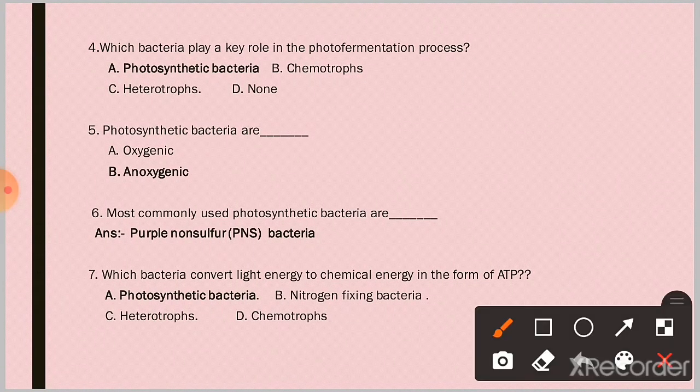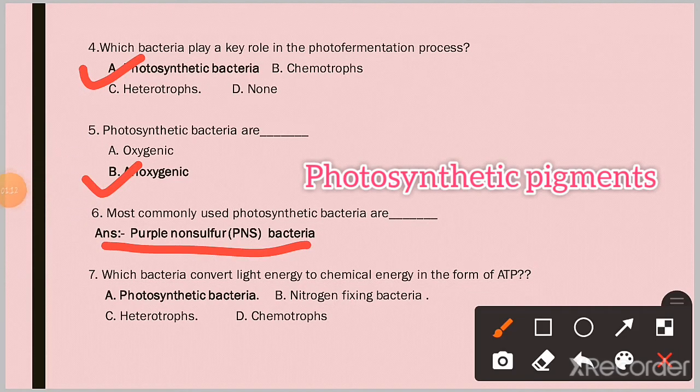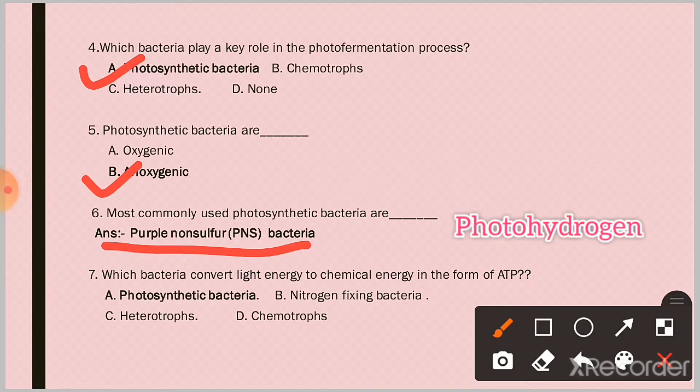Question 4. Which bacteria play a key role in the photofermentation process? Option A. Photosynthetic bacteria. Question 5. Photosynthetic bacteria are anoxygenic. Question 6. Most commonly used photosynthetic bacteria are purple non-sulfur bacteria, which have photosynthetic pigment for production of photohydrogen. Question 7. Which bacteria convert light energy to chemical energy in the form of ATP? Option A. Photosynthetic bacteria.